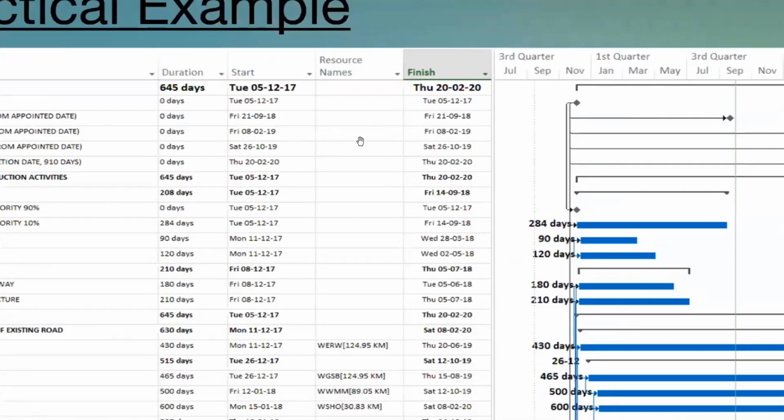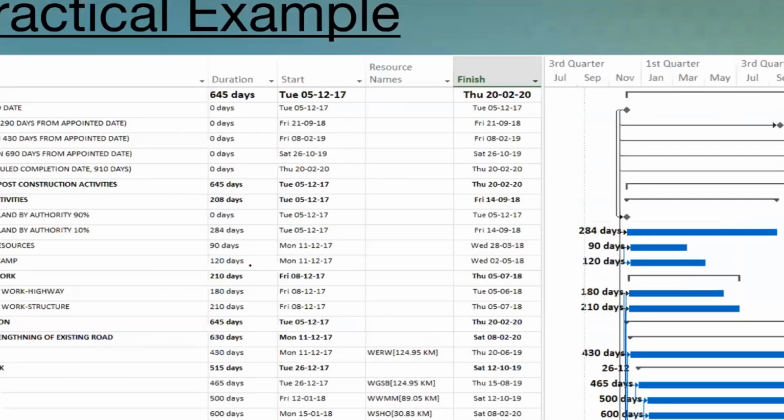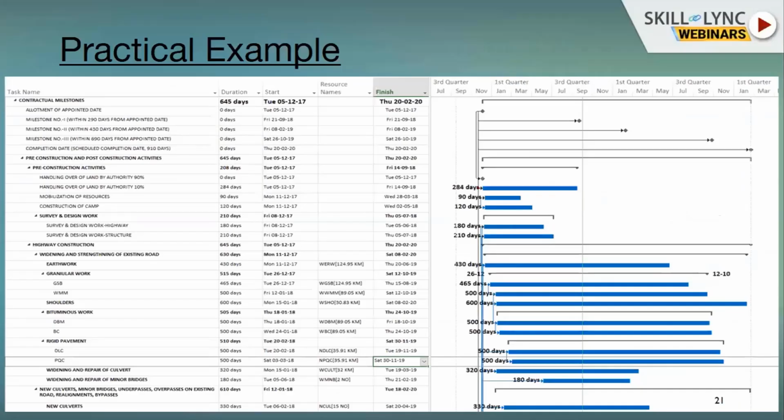This type of network chart is what we prepare in the construction industry in order to monitor and check the progress of the site. This is a very important tool.